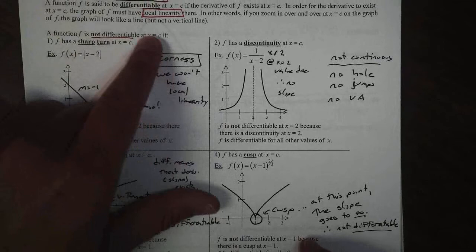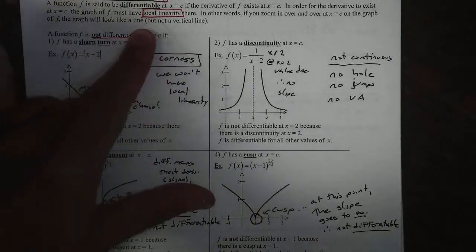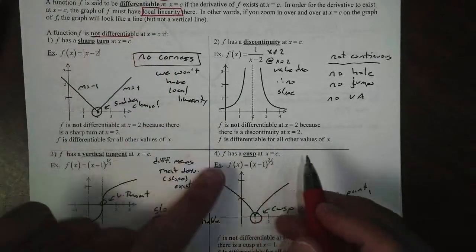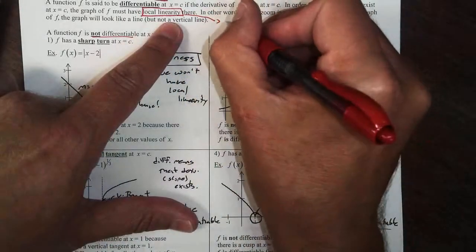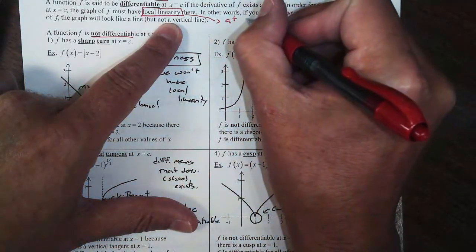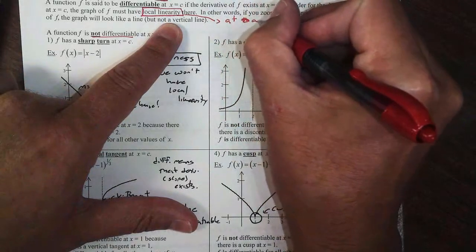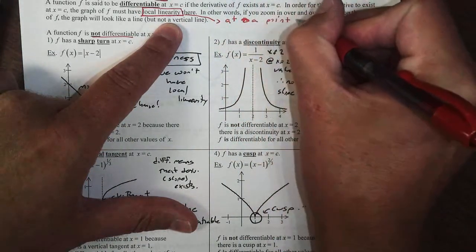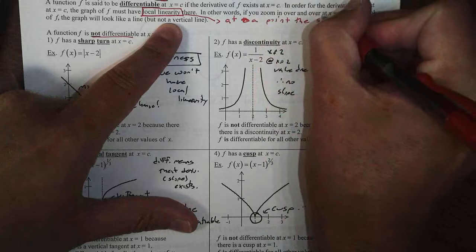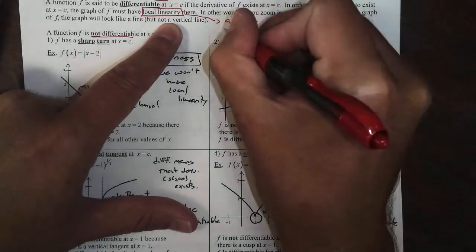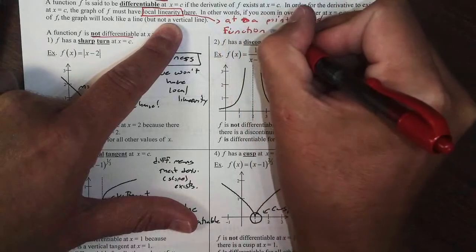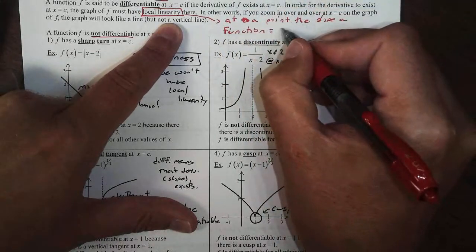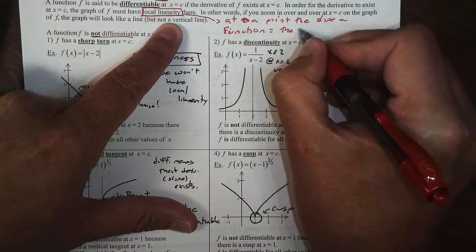So if we go back up to this idea of local linearity, because we talked about it quite a bit here, another way to think of local linearity is that at a point, the slope of a function equals the slope of the tangent line.